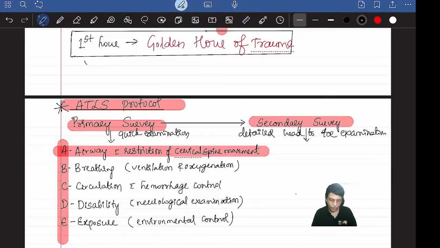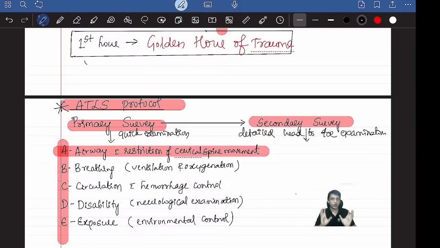But now remember, A for airway with cervical spine protection. Why is this important? Because many patients, in any trauma, sustain injury to the neck. If the neck is injured, the spine may be involved. That will not be evident from outside. The patient also can't tell. If you try to move the patient or do some maneuvers, that injury may get aggravated and the patient may suddenly die of spinal shock. Spinal shock is very, very dangerous. The patient may die immediately. That's why protection of the cervical spine is important.